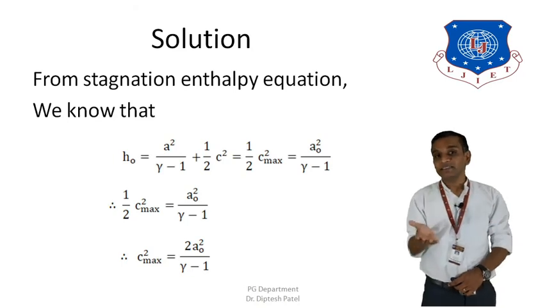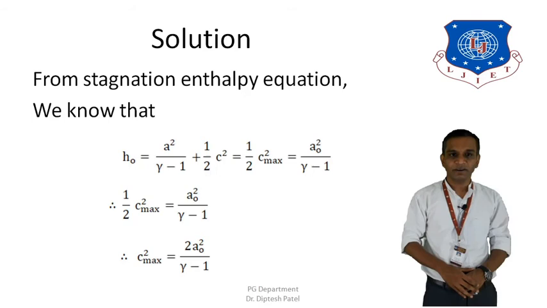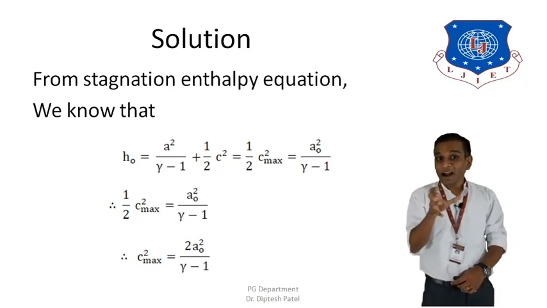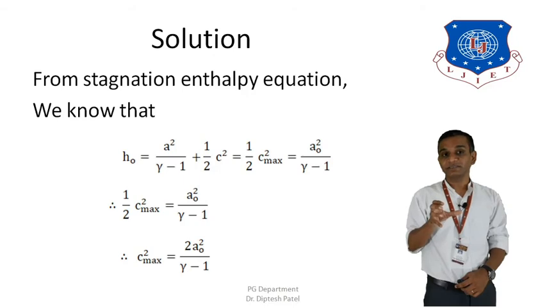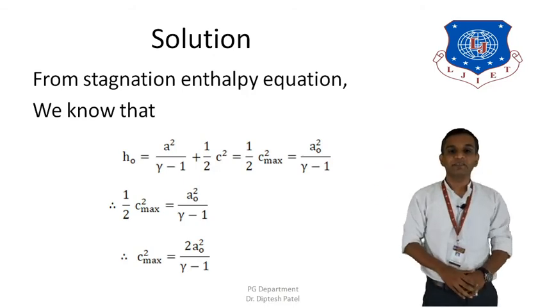Now from these equations, we are going to write a small part of these relations, which is 1 divided by 2 C max square equal to AO square divided by gamma minus 1.